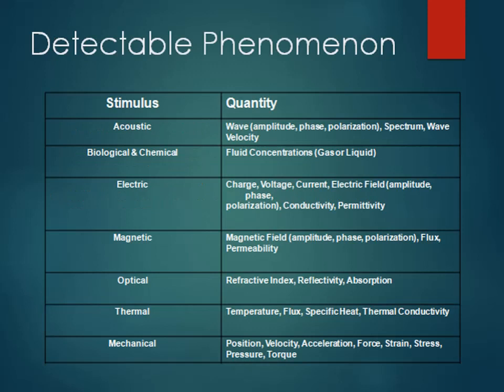Now we will talk about the detectable phenomenon. Detectable phenomenon means, for a particular measurement of quantity, suppose we are going to measure an acoustic, but what particular quantity of measurement are we going to do? We are measuring the wave. That means we are measuring the amplitude of the wave, phase, polarization, spectrum, and wave velocity.